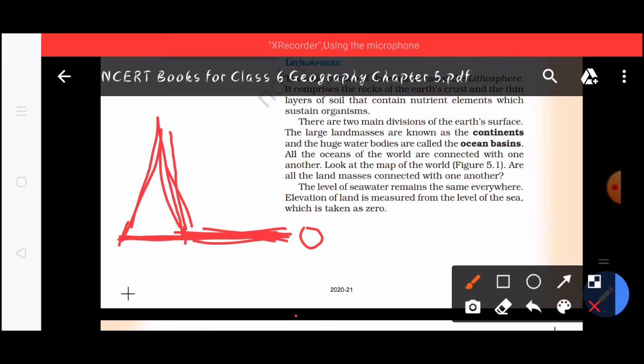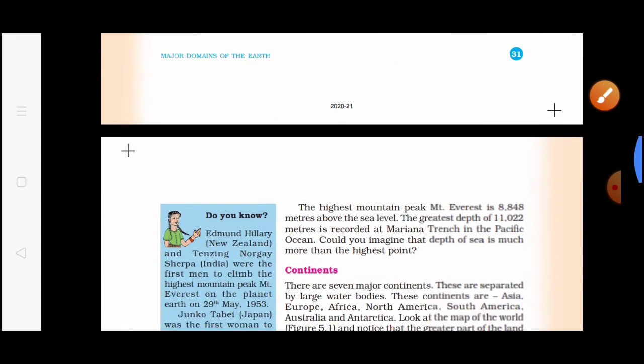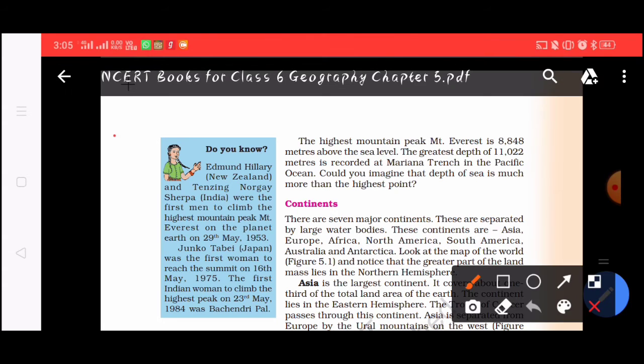That means the water level in the ocean is known as the sea level, the normal level, which you can take as 0. The elevation of land is measured from this.